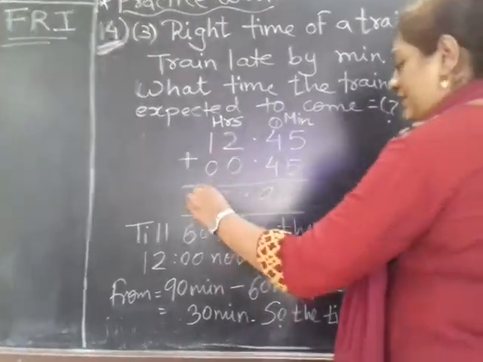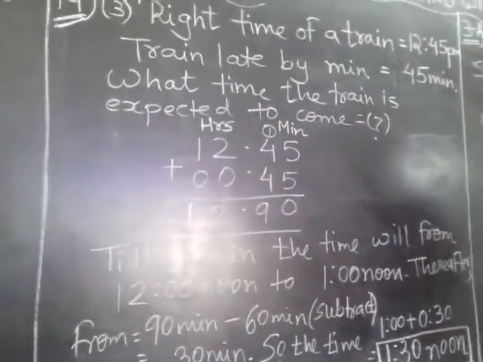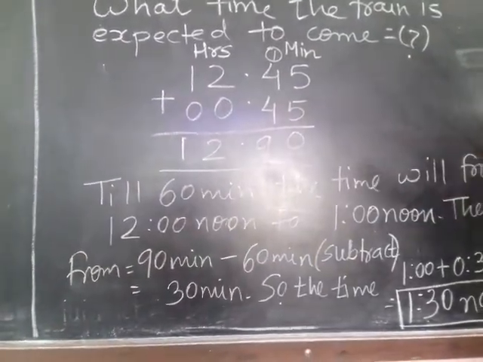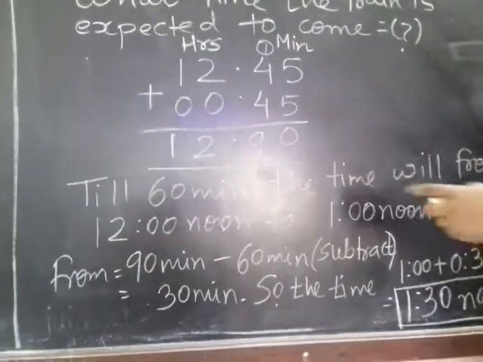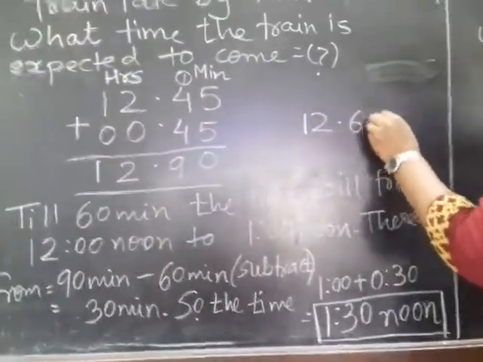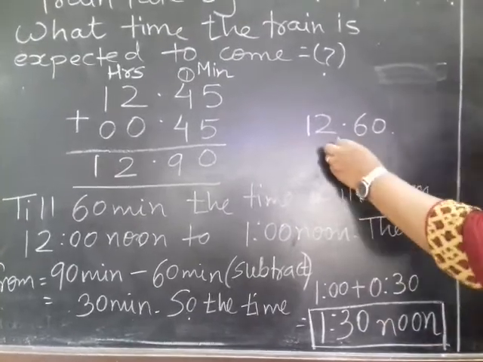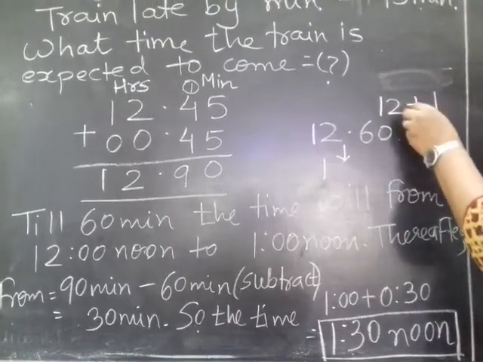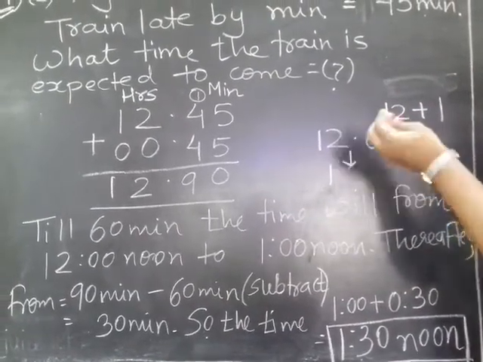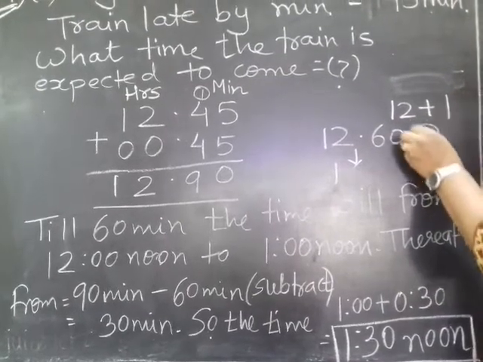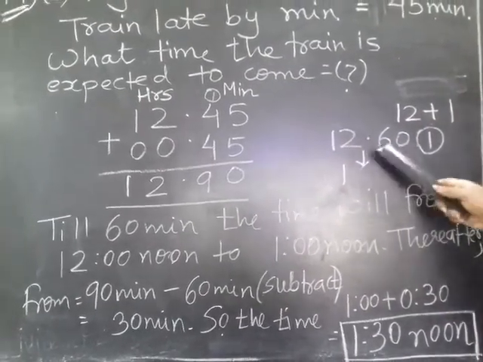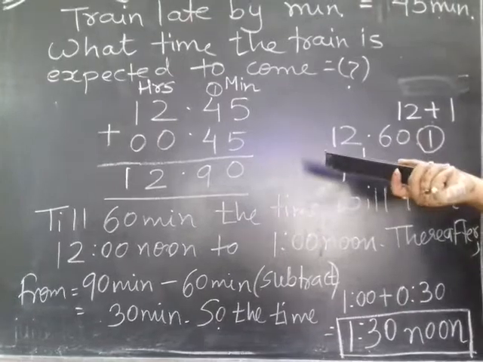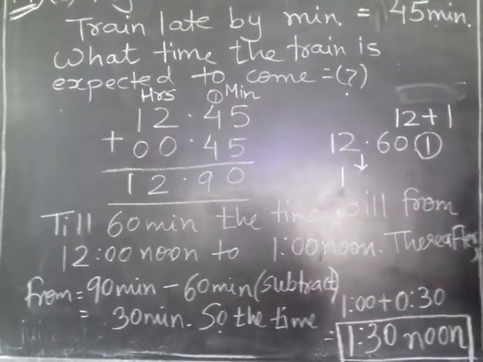Now this 12 hours 90 minutes you have to break according to the hours and minutes. You know that in a clock, 60 minutes make 1 hour. So if I write 12:60, that means the clock is having what time? 1, right? 12 hours plus 1 hour makes 13, but we do not write 13 in the clock, we have till 12. So again it starts with 1 PM or 1 noon. So after 60 minutes, if we add, from 12, the clock will now strike which hour? 1. So the time is 1 o'clock till 60 minutes.